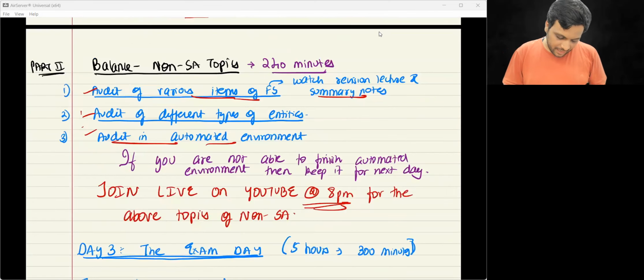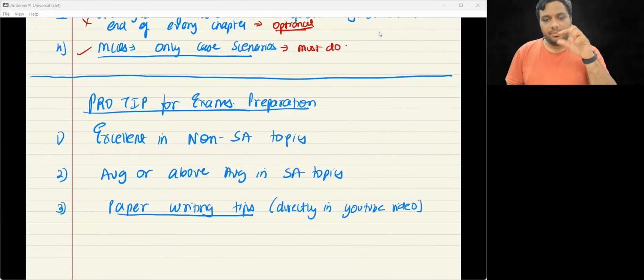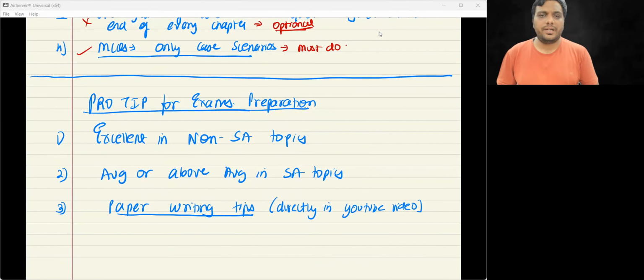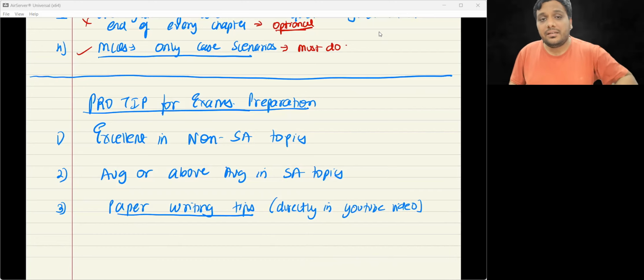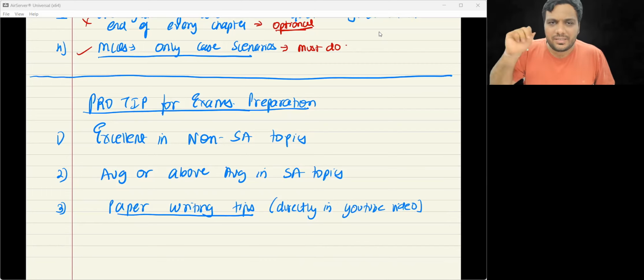All right. Now, pro tips for exam preparation. Please ensure that आप जब भी कोई भी टॉपिक प्रिपेयर करो तो उसके मॉड्यूल क्वेश्चंस तो बाय हार्ट होने चाहिए. Even if that topic is weak, right? At least your module question should be at the tip of your tongue. Then be excellent in non-essay preparation, because on the day of exams to all of a sudden bring mastery on essays is not possible. अगर आपने पहले थोड़ा एसेज पे ध्यान दिया तो मास्टरी रहती है.